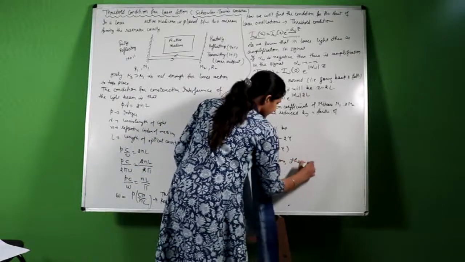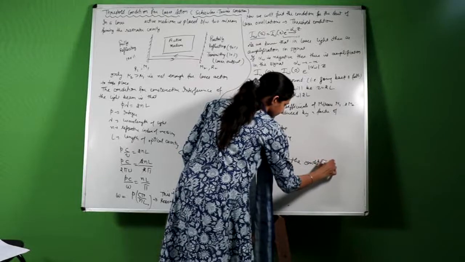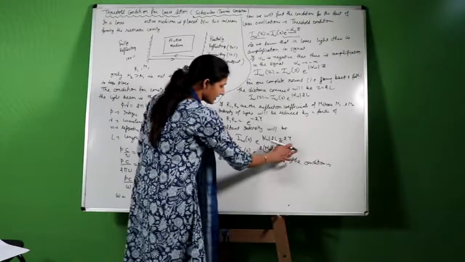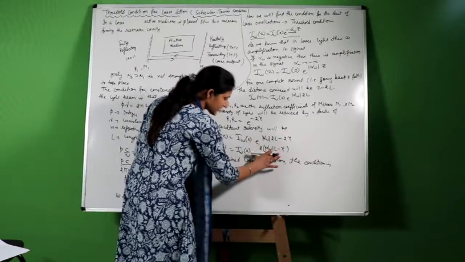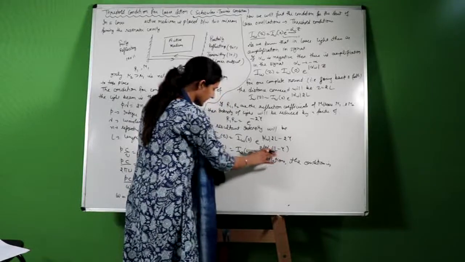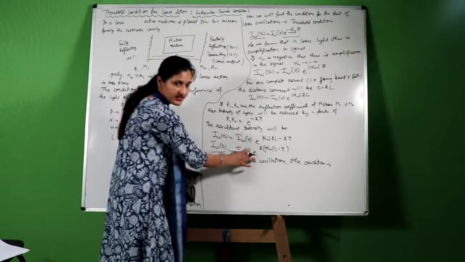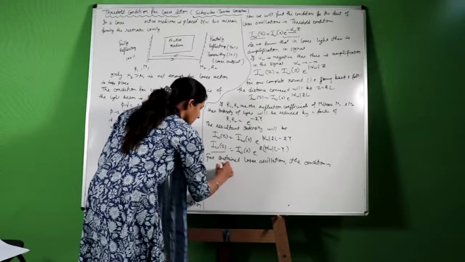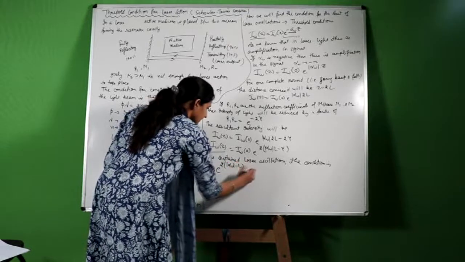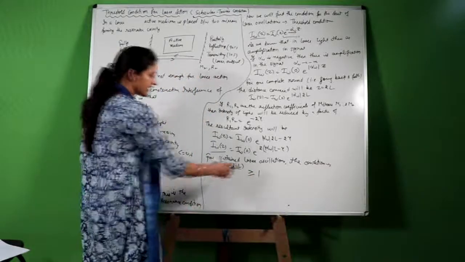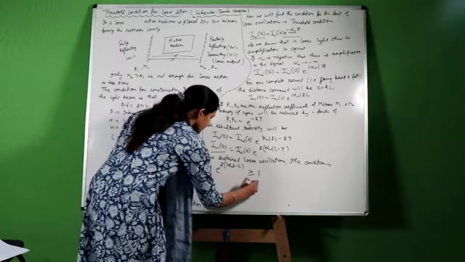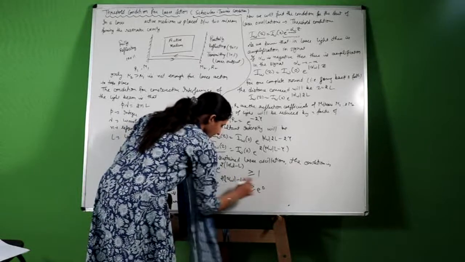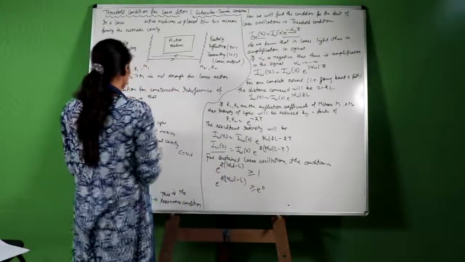For sustained laser oscillations, the condition is that this term should be greater than or equal to 1. Only if this term is greater than or equal to 1, only then will this output intensity be greater than I omega 0. Now the condition for sustained laser oscillations is e raised to 2 alpha omega L minus gamma should be greater than or equal to 1. 1 can be written as e raised to power 0, so this term should be greater than or equal to 0.